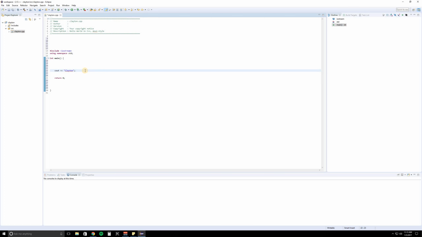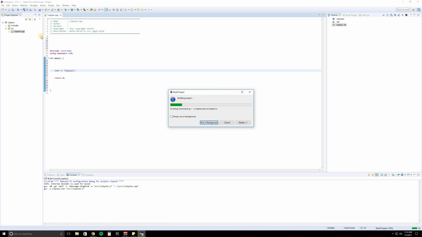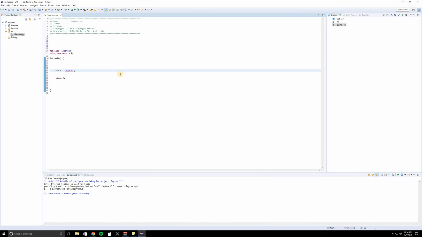But before we run it, we need to actually build the program. So how we build the program is, you see this little hammer, just click it once, and it'll say building project, and now we're good. And then once we've done that, we're going to go over to this green arrow, hit run. And I'm going to hit OK.